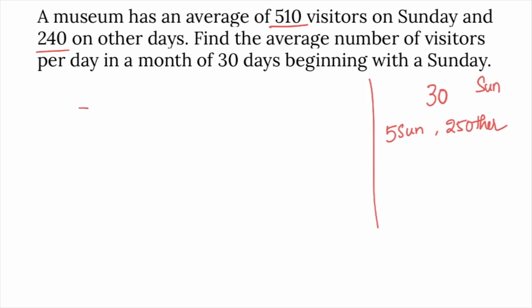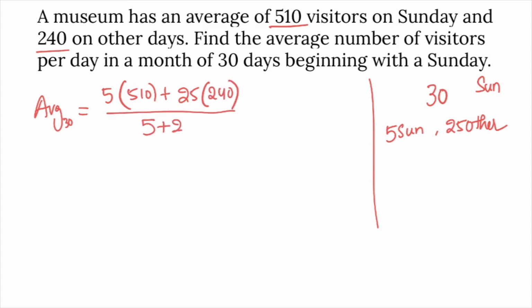We need to find the combined average of the total month. Average of 30 days is required. Average of 30 days is 5 days average 510 plus remaining 25 other days average 240, divided by 5 plus 25. The 30 days average is the 5 days summation plus the 25 days summation, divided by 30. Combined mean method.